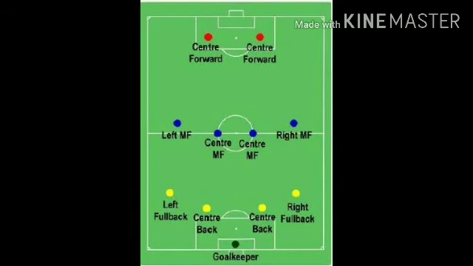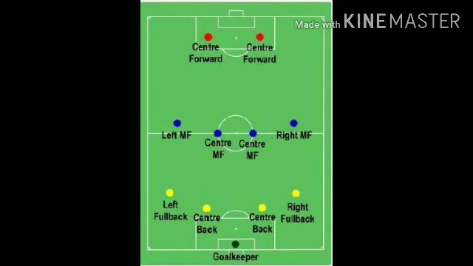We'll move on to the center. In the center we can see 2 center dots and 2 side blue dots, right? The 2 center dots are known as center midfielders, or center offline. And the side blue dots, near the line, are the right midfielder and left midfielder.